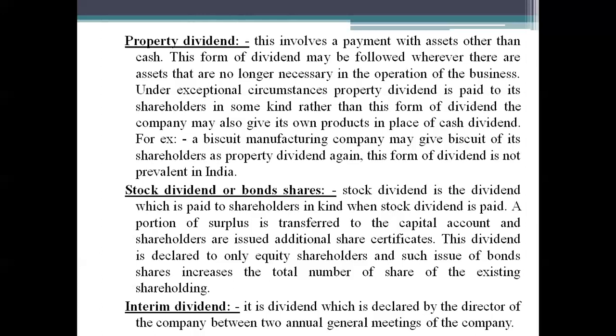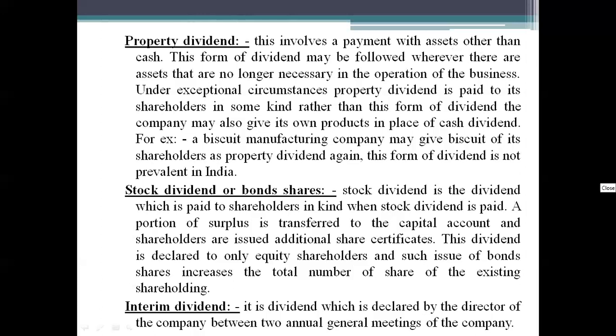Means they are not going to pay cash to the shareholders. Rather, they're going to transfer the extra portion to the capital account, increasing the value of the shareholders' holding by adding extra share certificates. So that type of dividend will be called stock dividend or bonus shares.